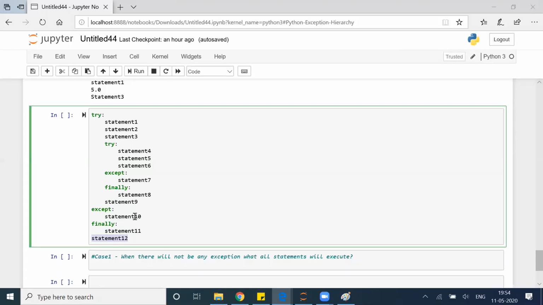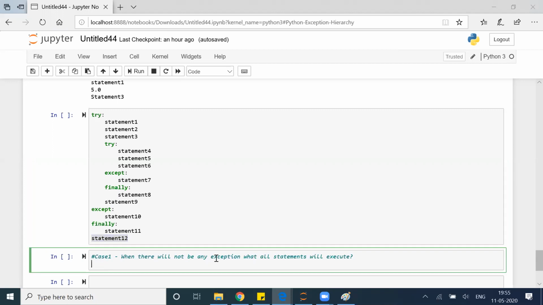Whether this will be a normal termination or abnormal termination, it will be a normal termination. Perfect. Is that clear to all of you, all non-techies? Statement 4, 5, 6 will run.